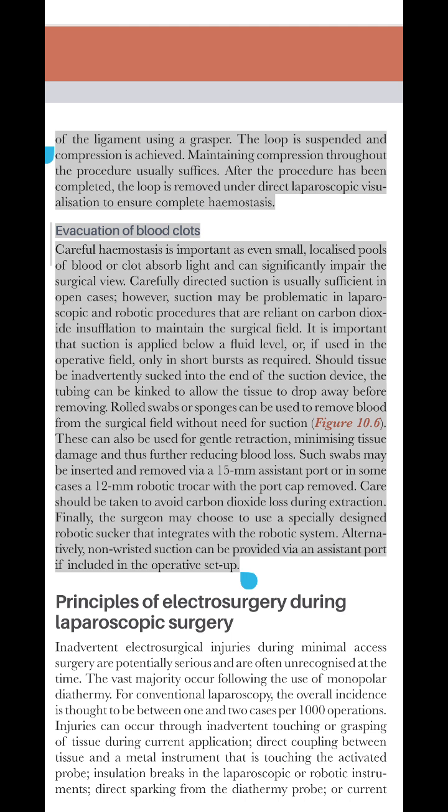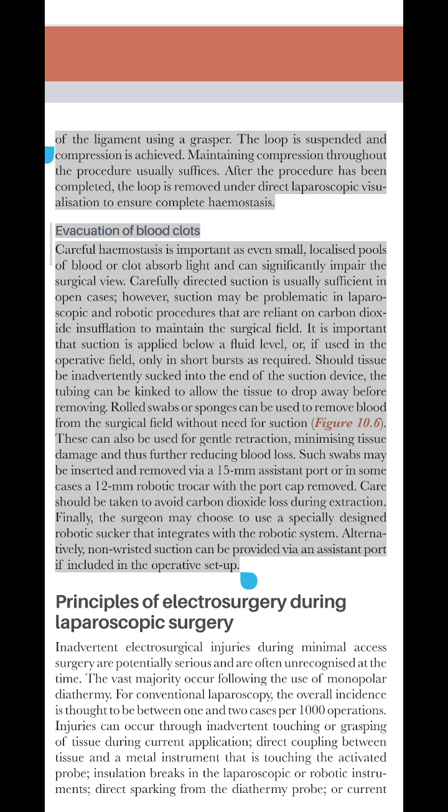Evacuation of blood clots. Careful hemostasis is important as even small, localized pools of blood or clot absorb light and can significantly impair the surgical view. Carefully directed suction is usually sufficient in open cases. However, suction may be problematic in laparoscopic and robotic procedures that are reliant on carbon dioxide insufflation to maintain the surgical field. It is important that suction is applied below a fluid level, or, if used in the operative field, only in short bursts as required. Should tissue be inadvertently sucked into the end of the suction device, the tubing can be kinked to allow the tissue to drop away before removing.